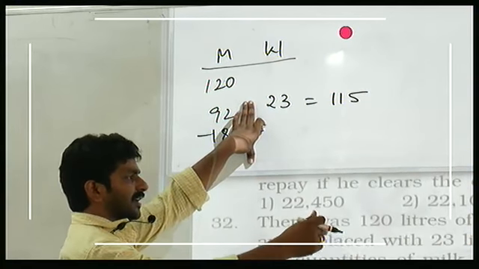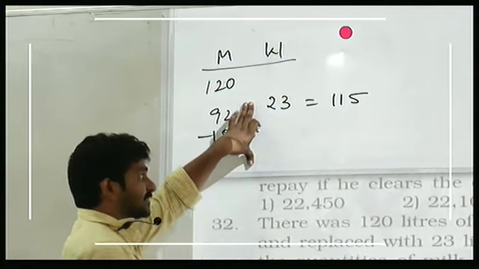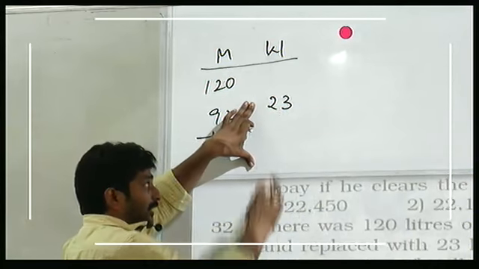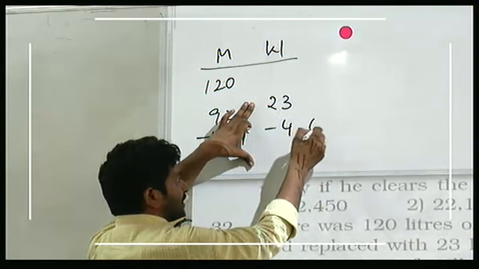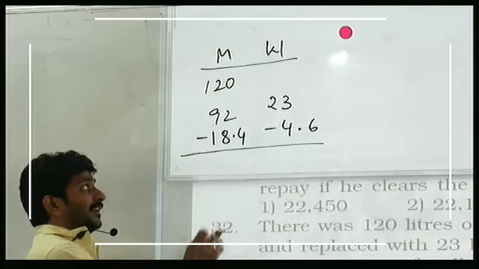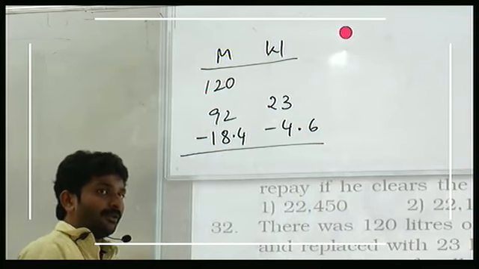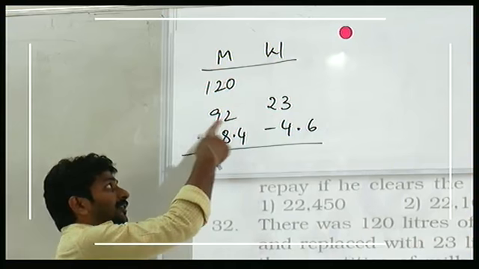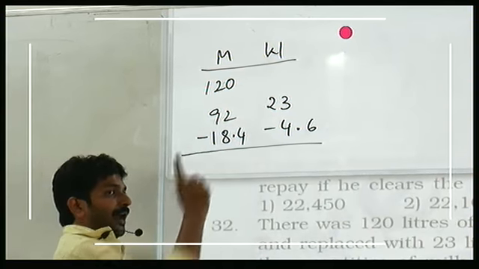23 liters of mixture was taken out and replaced with 27 liters of water. Now 23 liters of water we already have. 20% of this is 4.6. Let's subtract this. What about the remaining content in the container? Instead of 18.4, you subtract 20 and add 1.6. Subtract 20, 72, add 1.6,